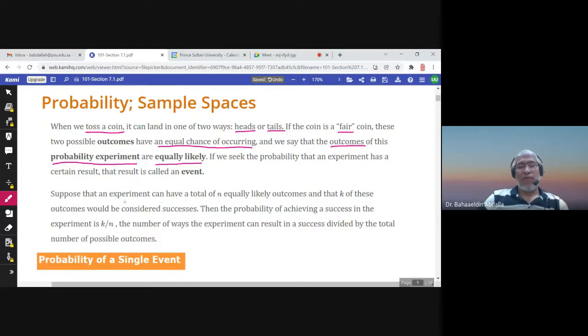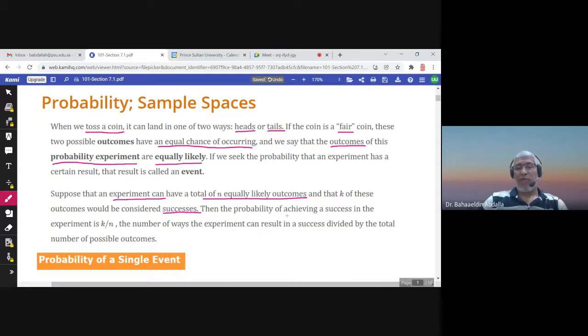Now, if the experiment has a total of n equally likely outcomes, like for example tossing a coin, where there are two equally likely outcomes, and k of these outcomes would be considered successes. For example, if success when tossing a coin is getting a head, the number of successes would be 1 head, and the total number of outcomes is 2.